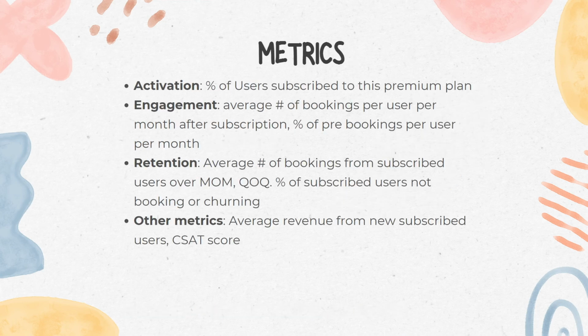To measure the success of our improvements, we'll track several key metrics. An activation metric would be the percentage of users subscribing to the premium plan. High subscription uptake indicates that users find value in the benefits offered, such as avoiding surge pricing and priority pickups. Engagement metrics include the average number of bookings per user per month after subscription and also the percentage of pre-bookings per user per month.